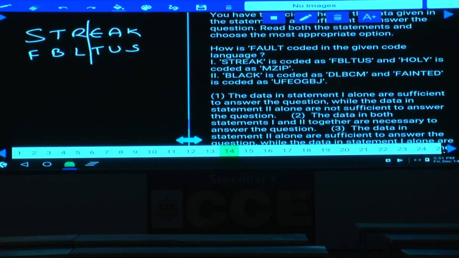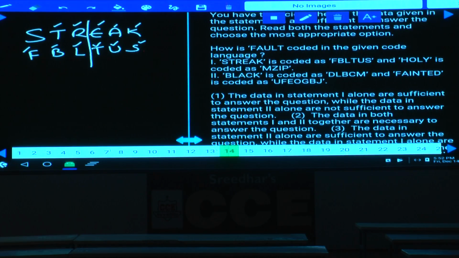Now the word is divided into 2 equal halves. S plus 1 is T, T plus 1 is U, R plus 1 is S. And similarly, E plus 1 is F, A plus 1 is B, K plus 1 is L. The word is divided into 2 equal halves. For the first 3 letters, plus 1, plus 1, plus 1, shifted to the second half, and the second half letters, plus 1, shifted to the first place.